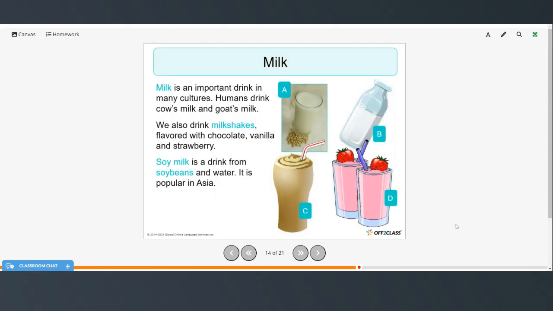Milk is an important drink in many cultures. Humans drink cow's milk and goat's milk. We also drink milkshakes flavored with chocolate, vanilla, and strawberry. And soy milk is a drink made from soybeans and water. It's popular in Asia. So here's an example of soy milk, cow's milk. Not sure what that one looks like. Maybe a chocolate milkshake and a strawberry milkshake.